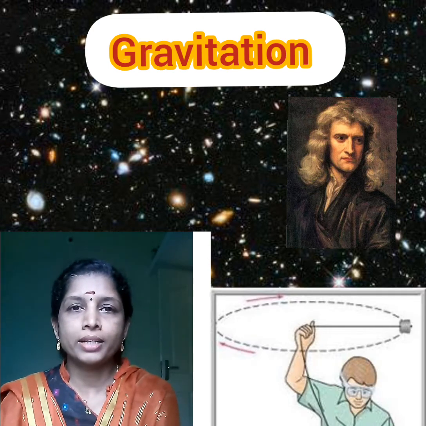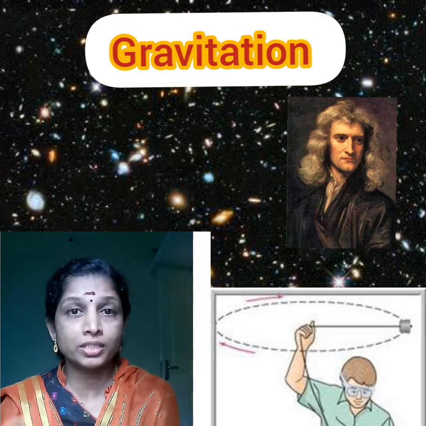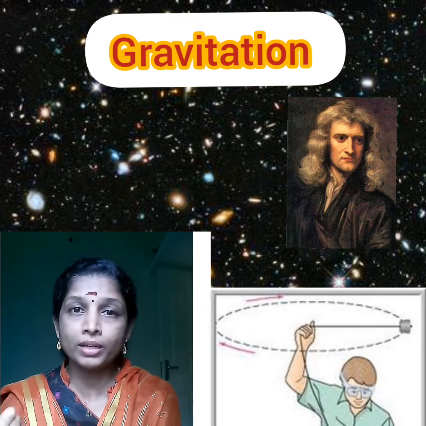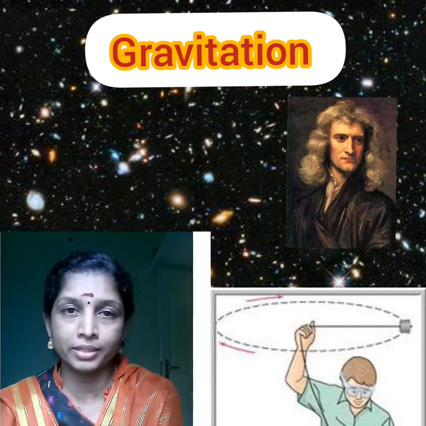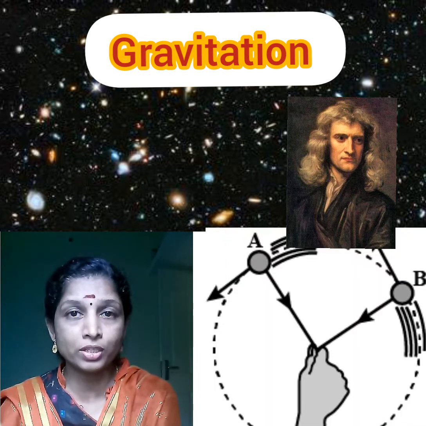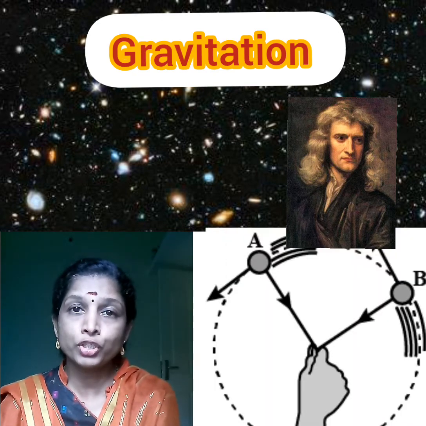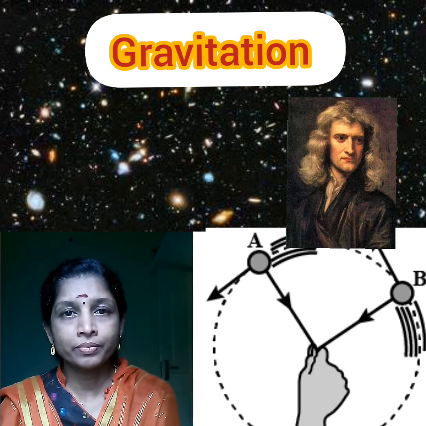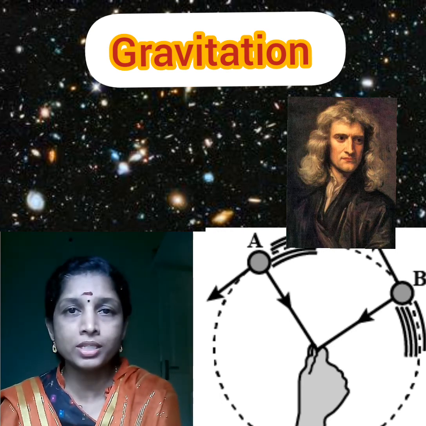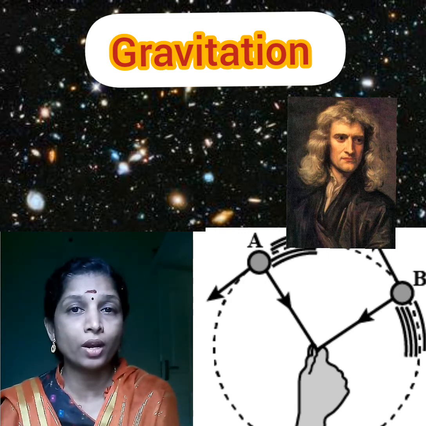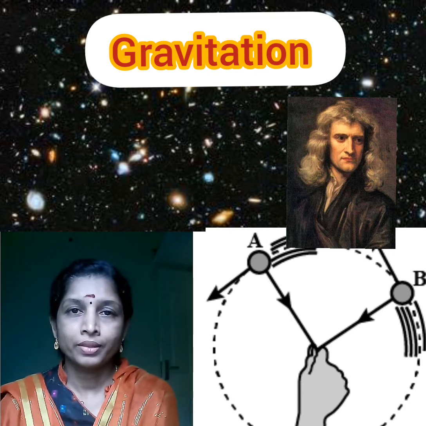Take a stone and tie it on a string and whirl it round, isn't it? So when you are whirling it round, you apply a force on the thread. Because of that force, the stone is moving along a circular path. Stop the application of force, then what will happen? It cannot move along a circular path. So this force helps the stone to move along a circular path, isn't it?